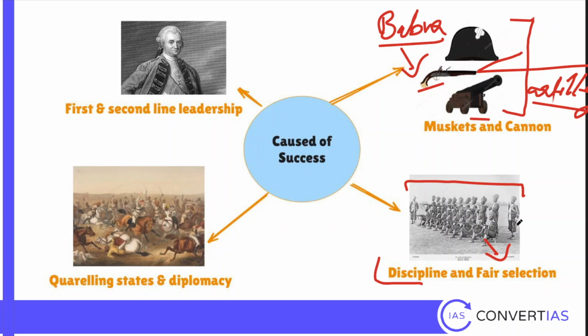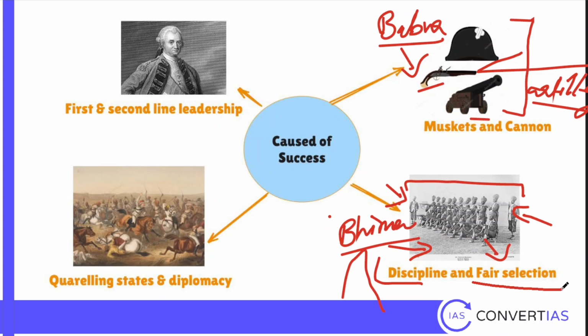Now, how were people selected to the Indian princely states? If you remember the Bhima Koregaon incident, Bhima Koregaon is an incident where you have a famous memorial of the Bhima Koregaon battle in which the Mahars fought for the British. And this British army, where Mahars fought, defeated the Peshwa army of Marathas. And this is one site Ambedkar visited. Every year, January 1, there is an event going on there. So in the Indian army, lower caste people were not selected in the armies of the princely states. But the British recruited them because they followed the process of fair selection.